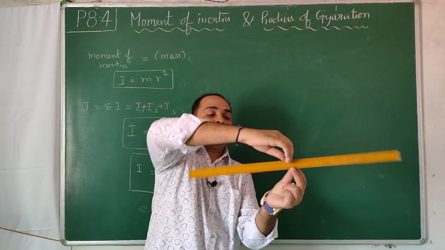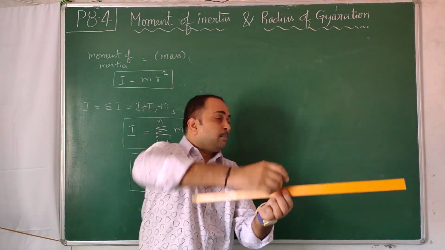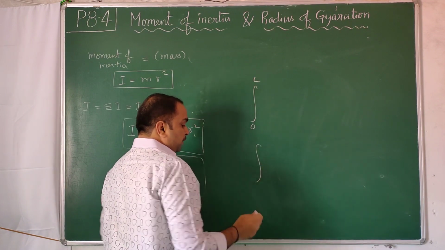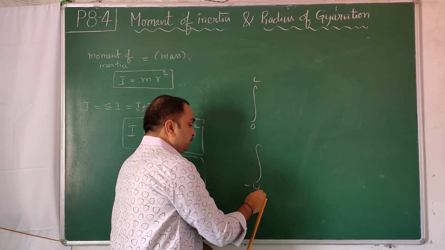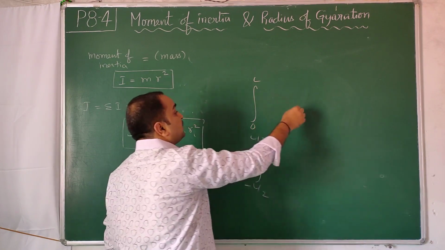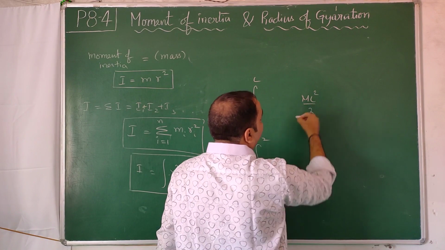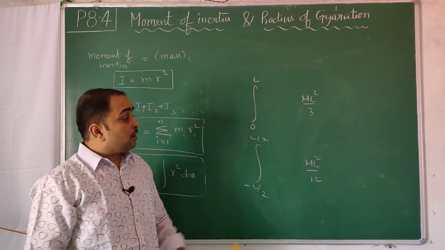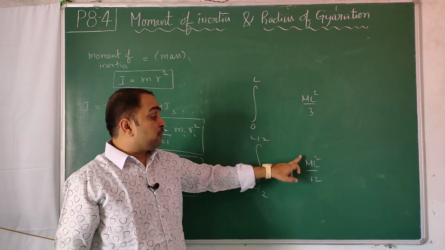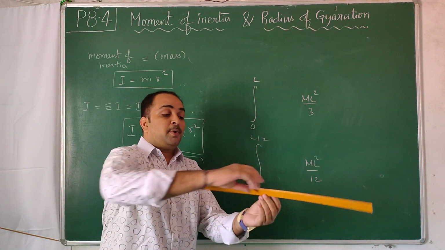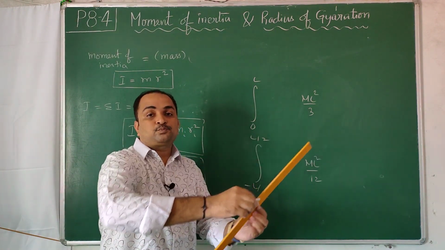Now if you rotate about the center, previously we did integration between 0 to capital L. Now you have to do, left side limit is minus L by 2, right side limit is plus L by 2. Like that if you do it, previously the answer came out to be ml square by 3, this will come ml square by 12. Moment of inertia got reduced. ml square by 3 is a bigger value. ml square by 12, you are dividing with a big number, means it comes out to be a smaller value, because this way it will be easy.